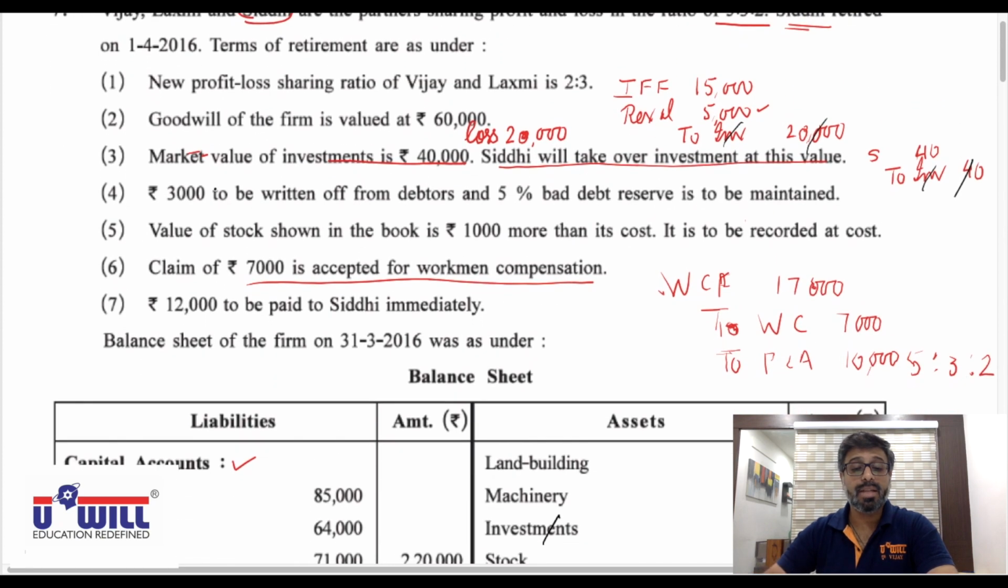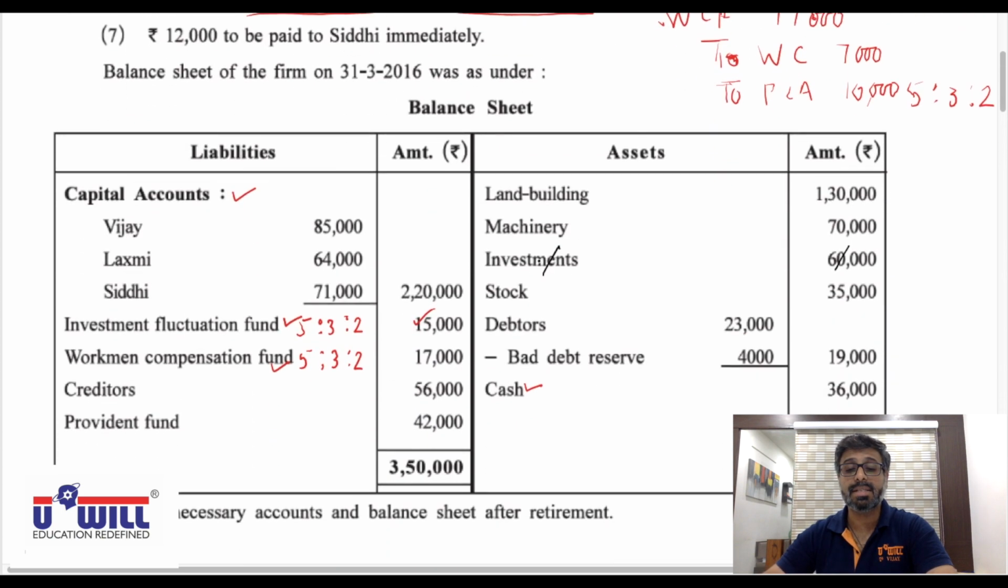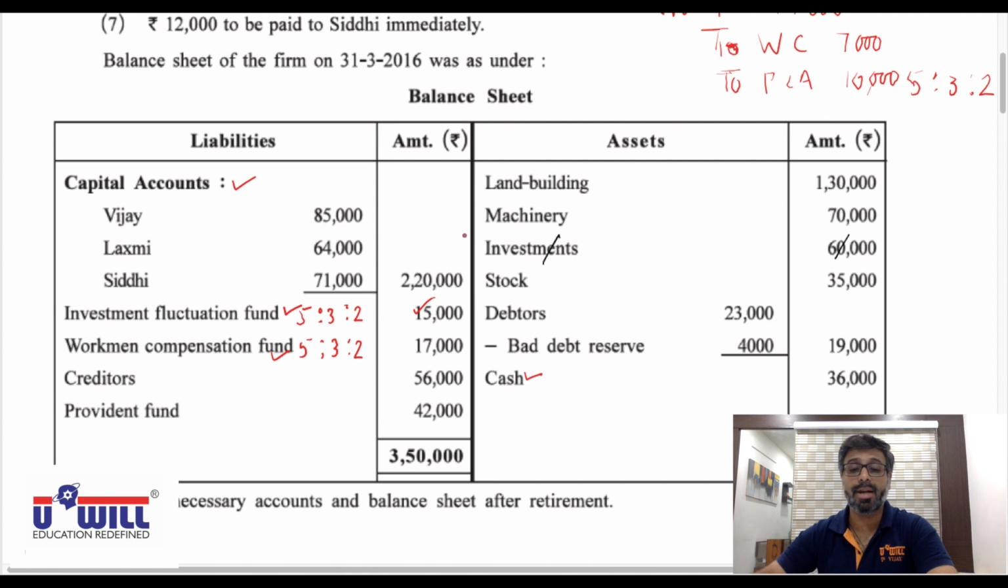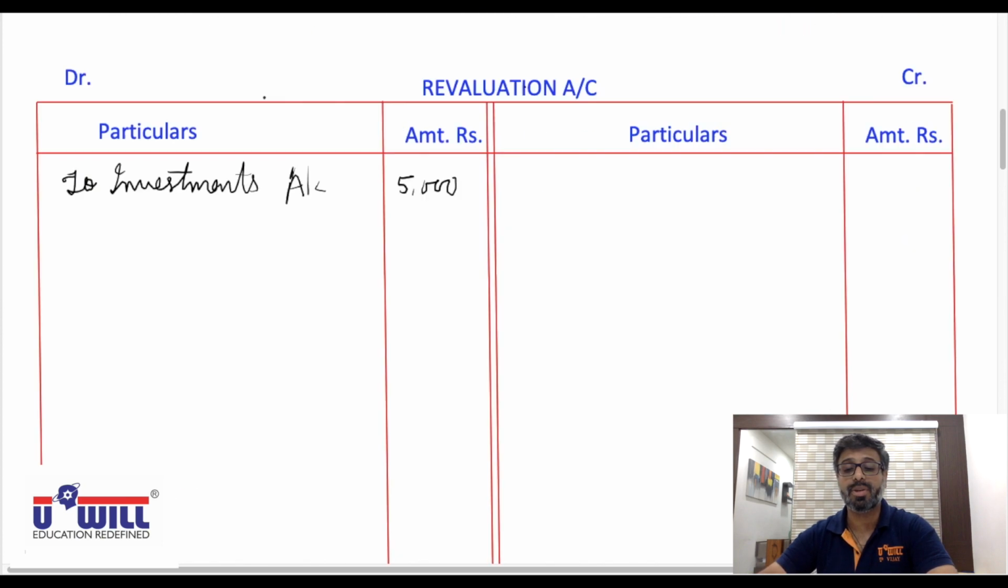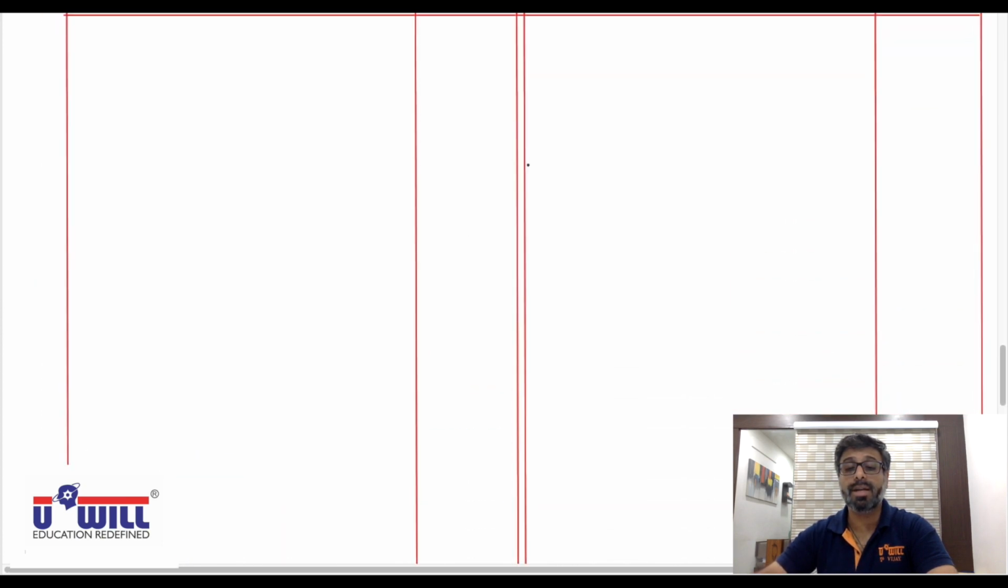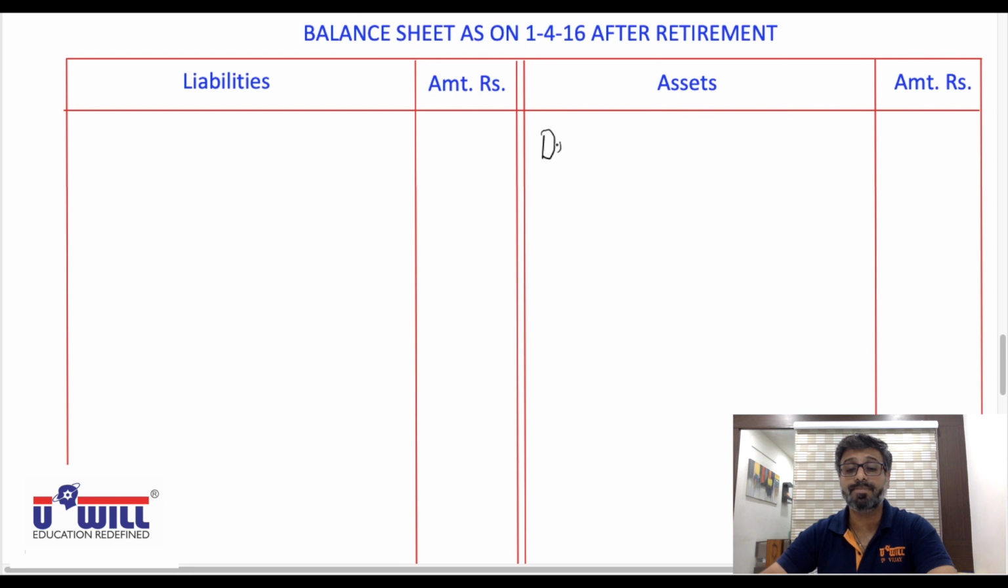Next, 3,000 to be written off from debtors and 5% bad debt reserve is to be provided. Now, first let us write the things on the asset side. All of you put tick on debtors. Debtors are 23,000. So asset side debtors 23,000, then bad debts are 3,000. So all of you write down debtors 23,000 minus bad debts 3,000, remaining 20,000.